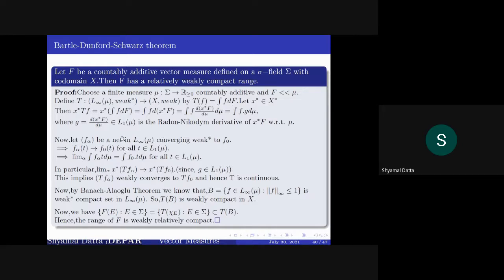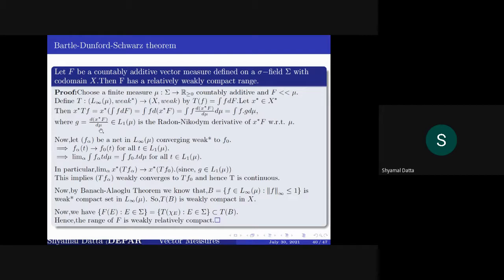Now if you take any net in this set which weak star converges to f0, then you can show that the limit of x star of T f alpha goes to x star of T f0, and x star is arbitrarily chosen. So T f alpha weakly converges to T f0, and hence T is continuous.